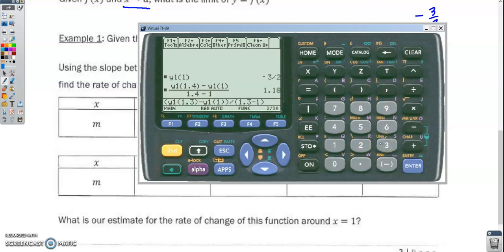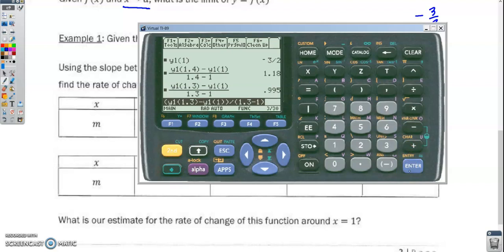And if you don't know how to do that on your model calculator, a lot of the models, if you hit the second enter, it'll bring up the last thing you typed in, and then you can just go through and edit it instead of having to type all of that in again.